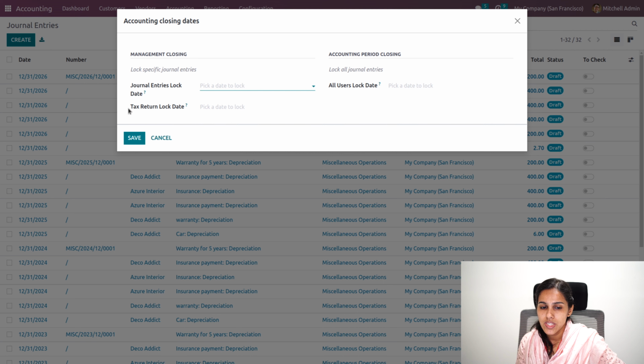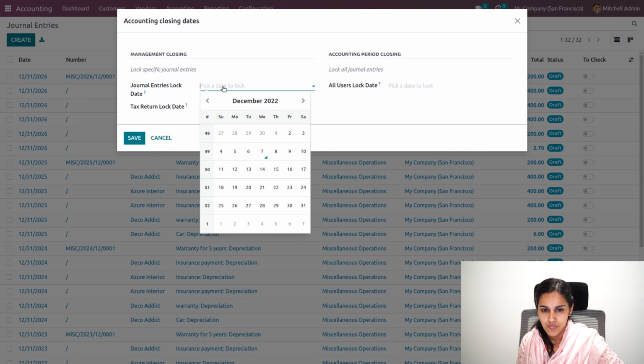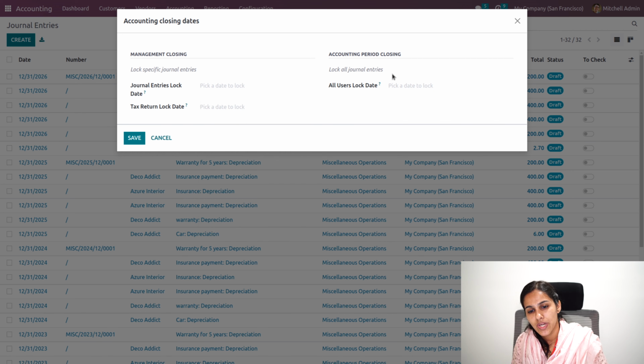Whenever we have created the journal entry for the tax return, we can update the lock date, so the journal entry will not be edited. Then after auditing, maybe 3 or 6 months after the fiscal year, once the account entries are okay, you can add the journal entry date. Later, once the fiscal period is completed, we will be able to add the all users lock date.